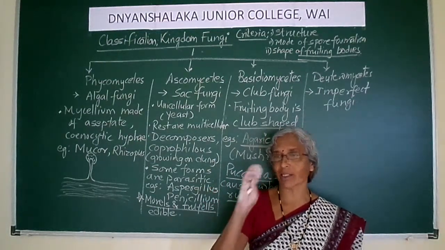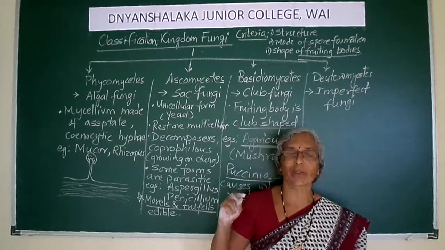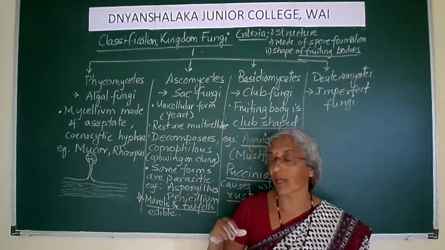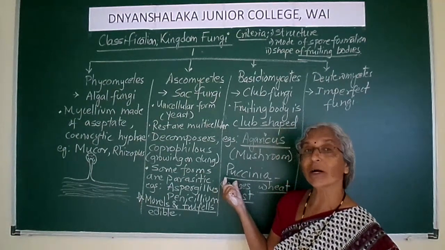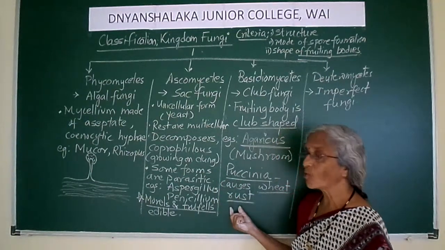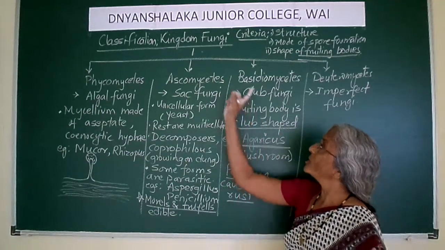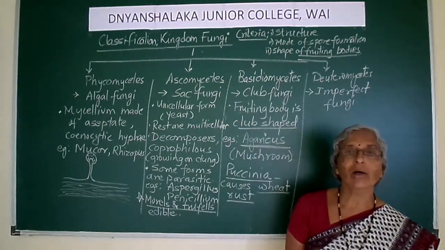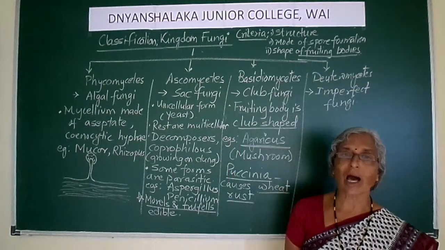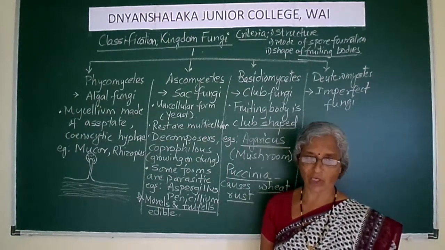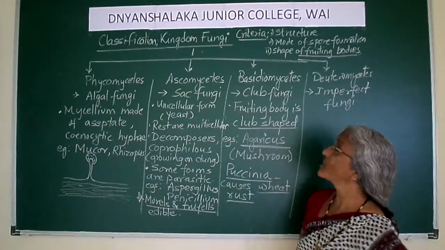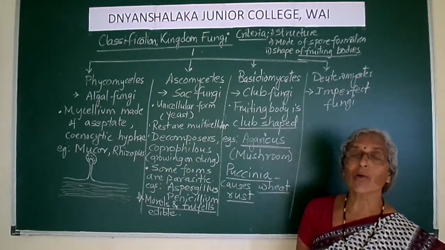Red color patches त्याच्या leaf वर develop होतात आणि leaf dry होऊन जाते. So that is because it is getting infected with this fungus Puccinia, which causes wheat rust. So these are the examples of the fungi which belong to the class Basidiomycetes, club fungi.